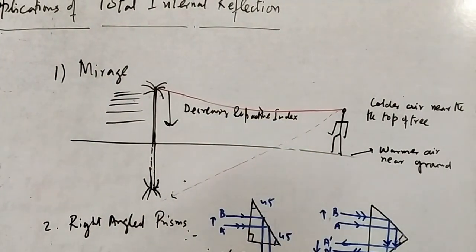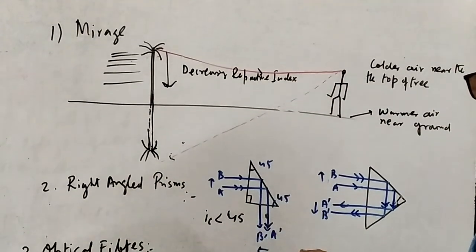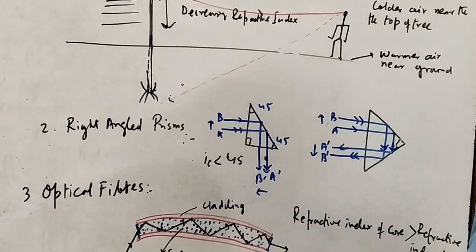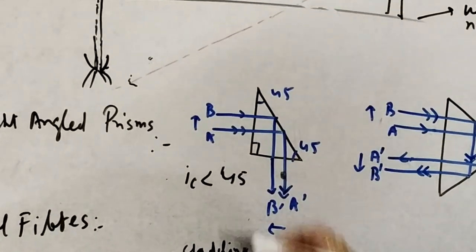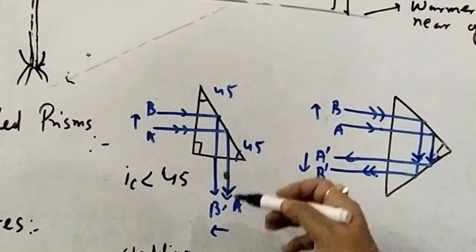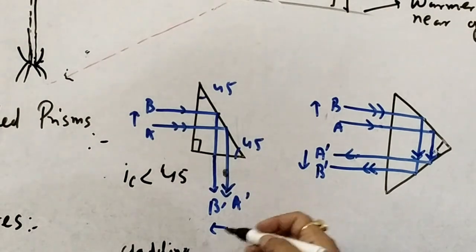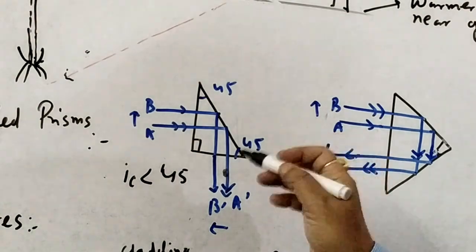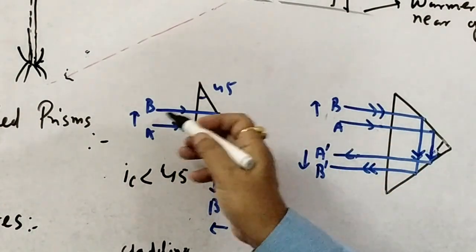Okay, now let us take a right angle prism with 45 degree base angles. It is an isosceles prism in fact, 45 degree base angles, and the angle of the prism is 90. For this we can see these two parallel rays are coming from this side, they are incident normally, and after reflection they bend at 90 degrees, and they are actually the refracted ray. ये refracted ray है, ध्यान दीजिएगा, it is the refracted ray, and it is coming from the incident ray.